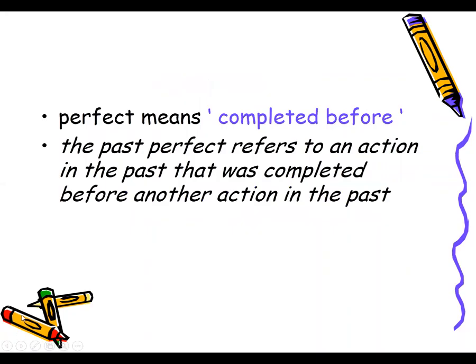Now past perfect. Perfect means completed before. Okay, so past perfect refers to an action in the past that was completed before another action in the past. Okay, so something that happened in the past, and again something that happened before that past. Like for example, let me explain it through the markers. Okay, so past perfect refers to an action in the past.